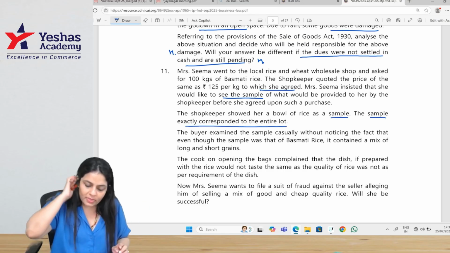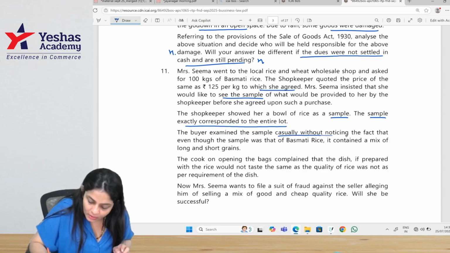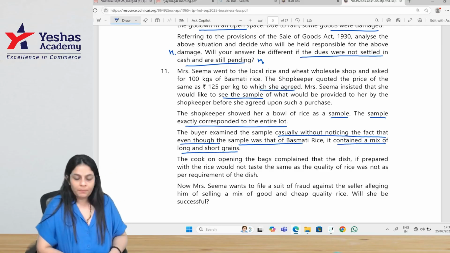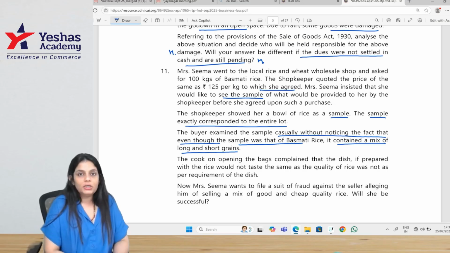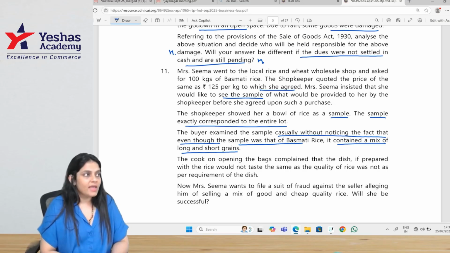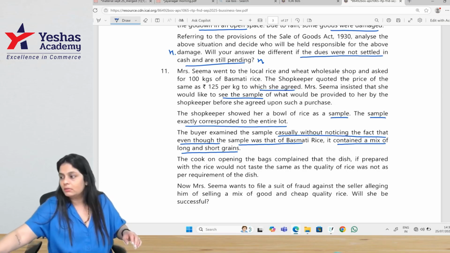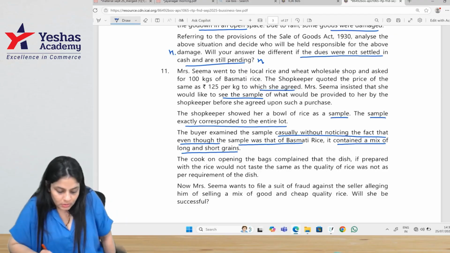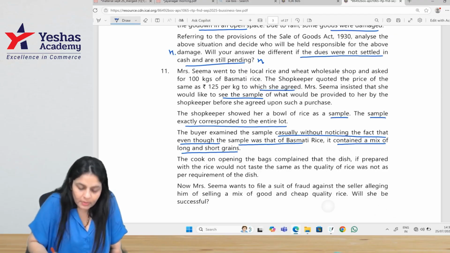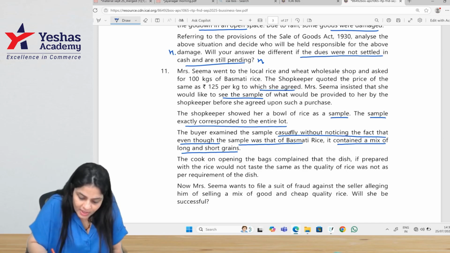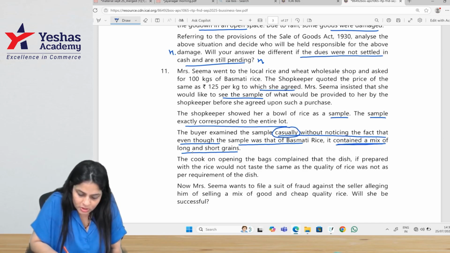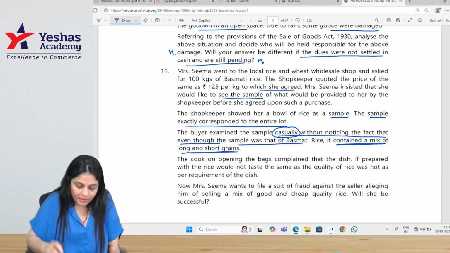The buyer examined the sample casually without noticing the fact that even though the sample was of basmati rice, it contained a mix of long and short grains. That means what? Here, he had examined the sample but very casually. So, if you see here, he examined it casually and the sample was basmati, long and short grains.